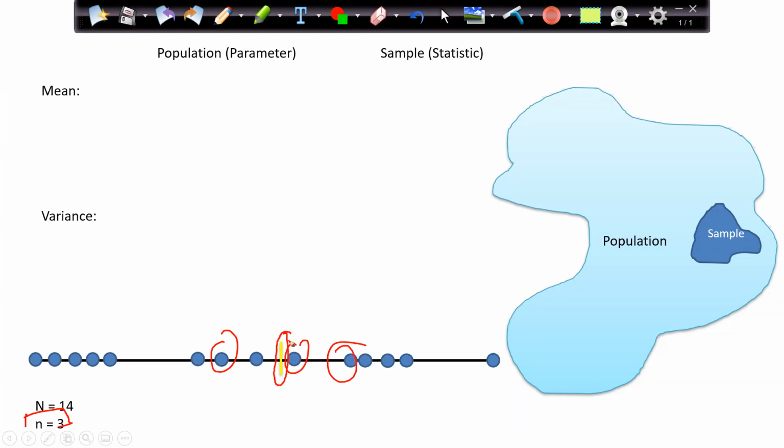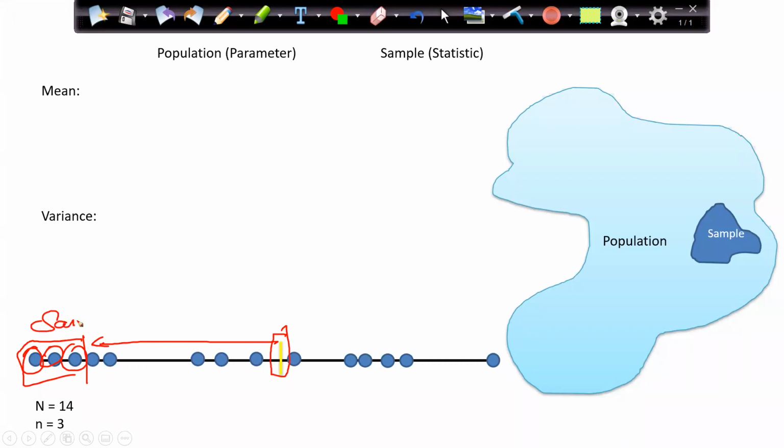So I can say that yes, my mean is approximately here. That is perfectly fine, there is no change in the mean. Let's assume I have taken this data, and I can say my mean is approximately in the same range. But what if I take this, this, and this? These are my 3 records from the sample. Now you can see there is a big difference between my original mean and my sample mean.